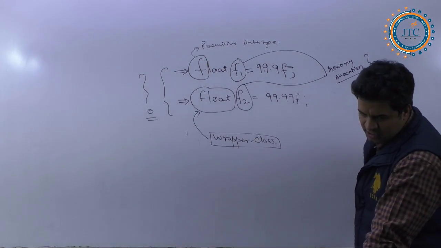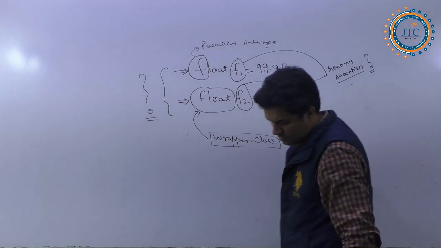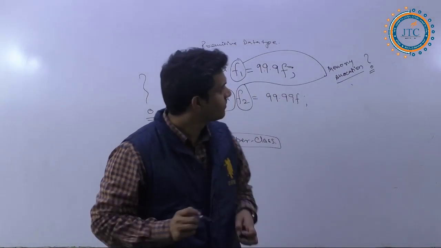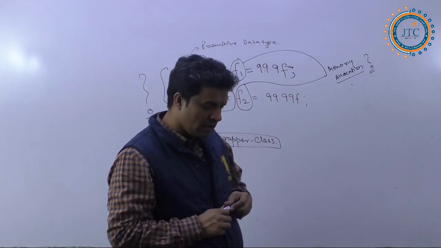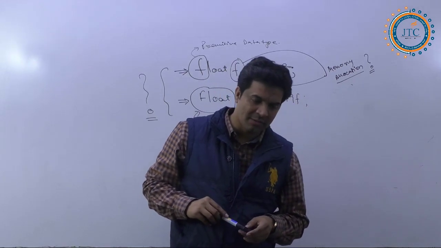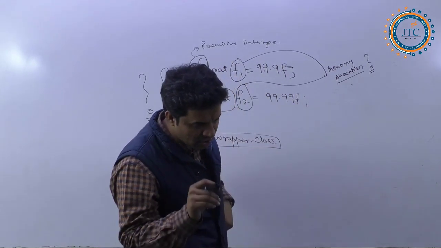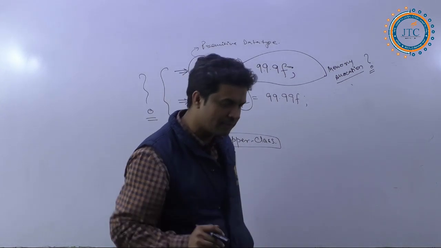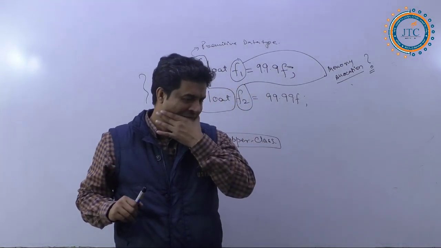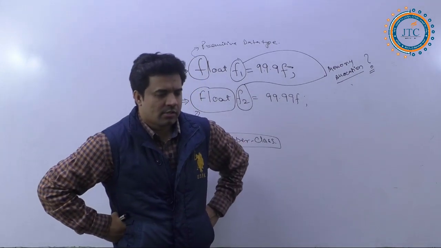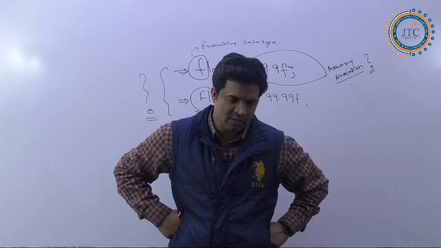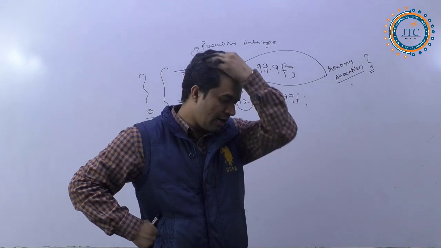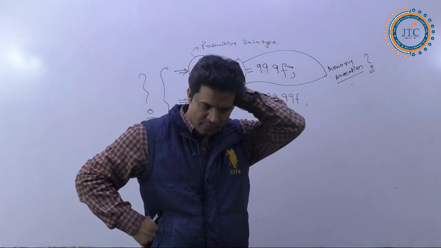What is the memory allocation for these both? For F1 and for F2, what is the memory allocation? How much memory will be allocated for F1 and how much memory will be allocated for F2? Please tell me.